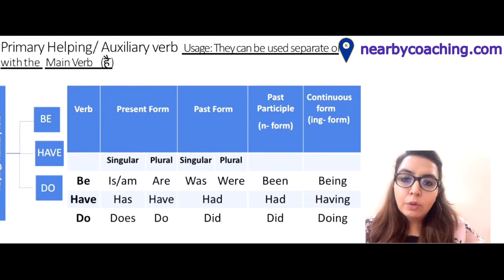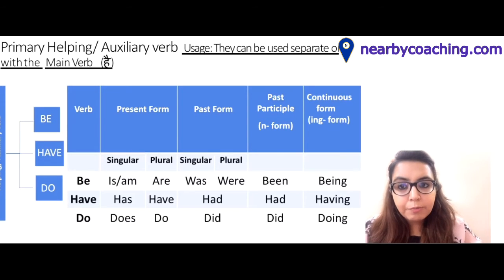Now the third and the fourth form, that is the past participle and the continuous form, I have given very simple names to these forms for better understanding. For past participle, I have named it as N form, and for continuous form, I have named it as ing form. Now for example, if we take up be, in present form there are two forms of be, singular and plural. The singular form of be is is or am, and the plural form is are. Similarly in past form we have two forms of be, singular has was and plural has were.